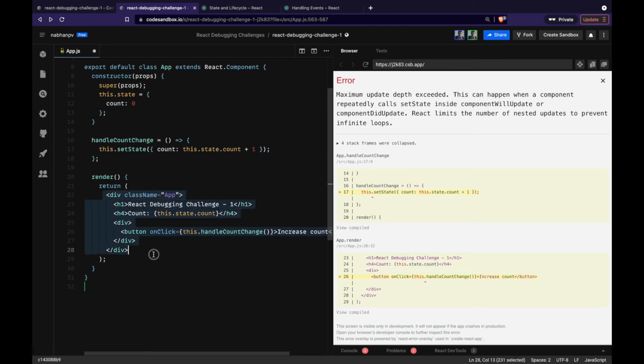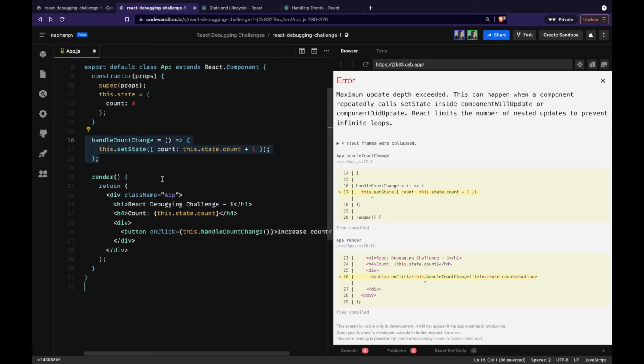So even when the initial render of the app component happens, this handle count change function gets called. Now what does the handle count change function do? It updates the state. Within the handle count change we are updating the state, and you know that updating state or a prop value in React causes a re-render, right? Now React goes to the next re-render, which again calls the function, which again goes into the loop, right?